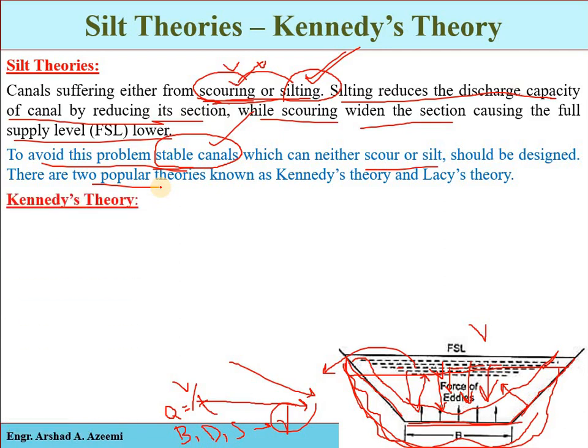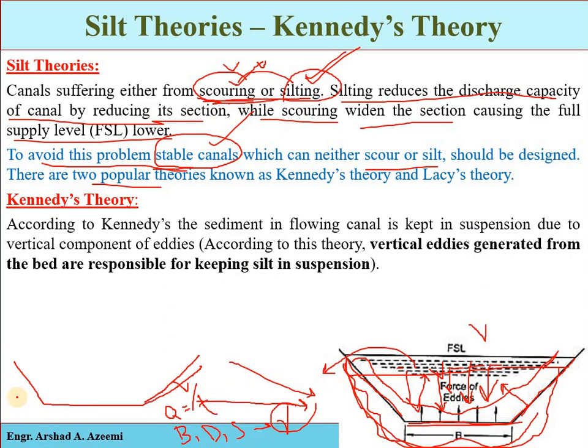Now to avoid the two problems, we have to design the dimensions of the irrigation canal so that the velocity is sufficient to not erode the cross section and not allow the sediments to deposit in the canal. Erosion depends on the velocity, and we can say on the slope of the channel.